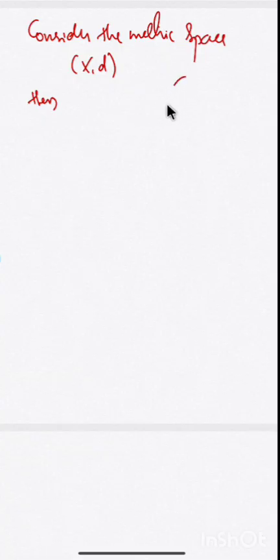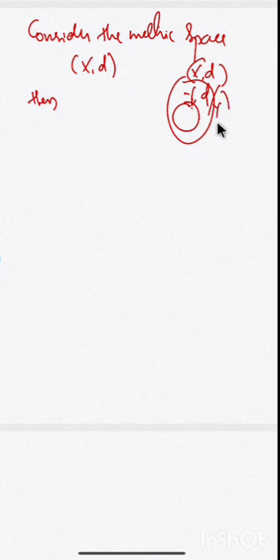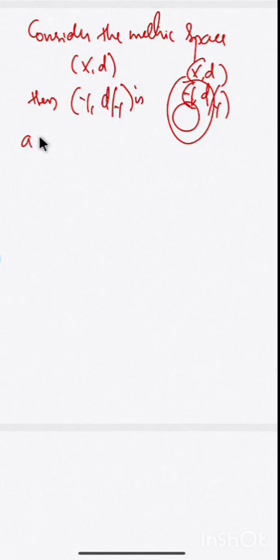When you have a metric space (X, d), every subset of X can be considered as a metric space, and the metric on the subset will be d restricted to Y. That means the function is restricted to the subset. Correct? Then (Y, d restricted to Y) is a subspace of (X, d).